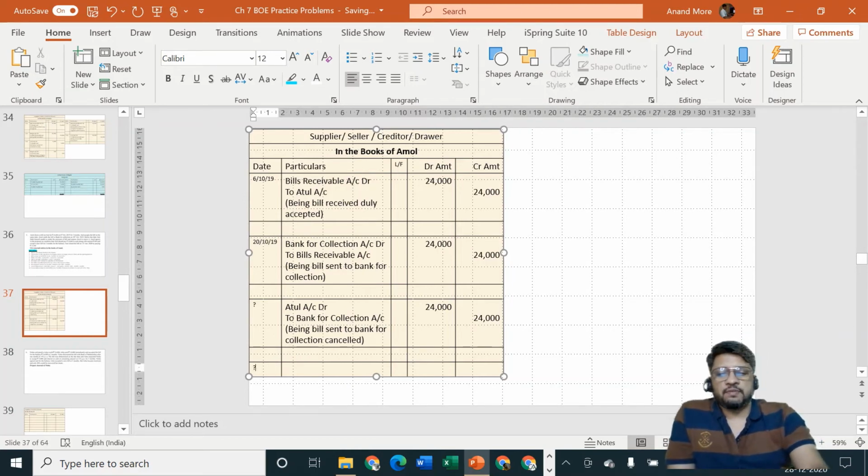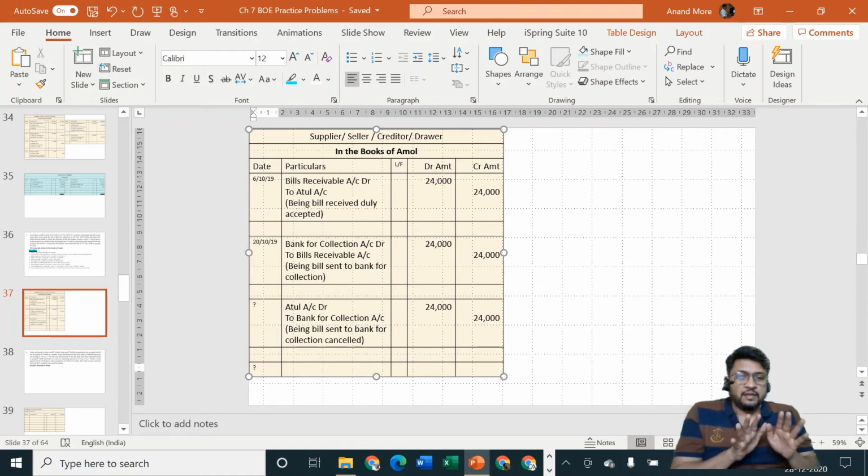Thereafter, we are going to specify Mr. Atul, if you want to cancel it, don't forget to pay some cash. How much cash are you going to pay? 10,000. How much cash are you going to keep pending? 14,000. Then on that 14,000 you should pay interest. How much interest? They are not telling us the rate of interest. They are already telling us the amount of interest, that is rupees 800.